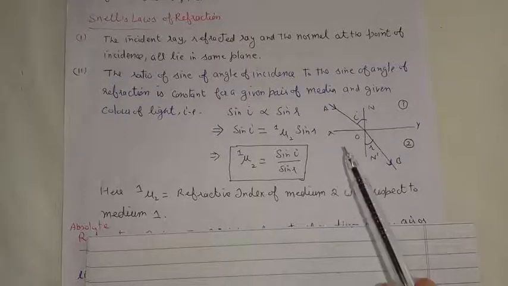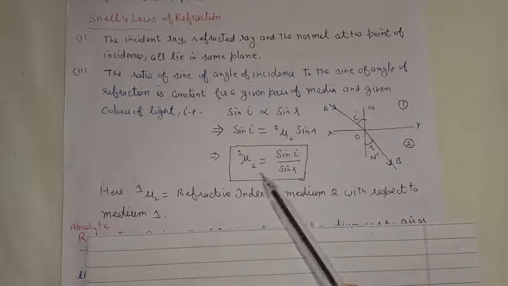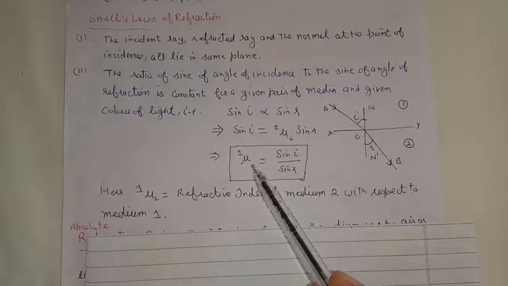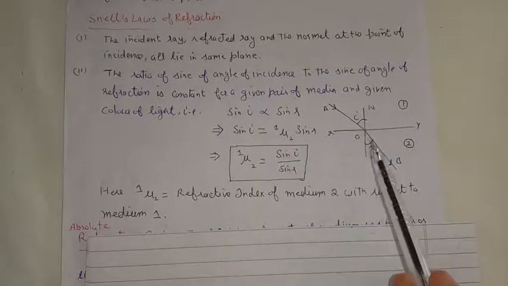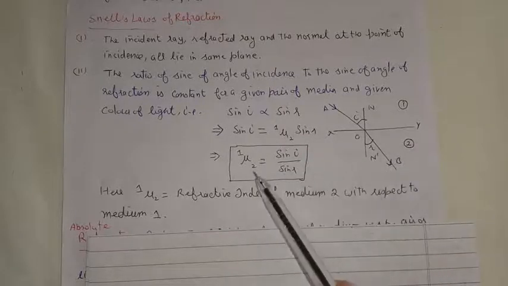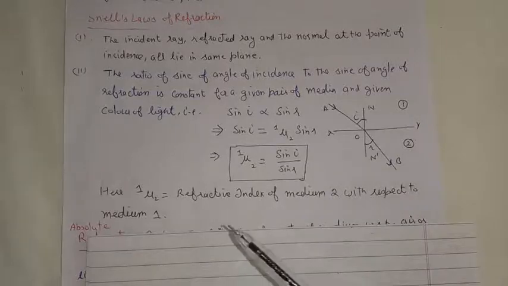The greater the bending, the more the light bends towards the normal, the greater will be the value of the refractive index. If light bends by a very small amount as compared to its original direction, then the value of mu will be very small. Correspondingly, the refractive index will also be very small.